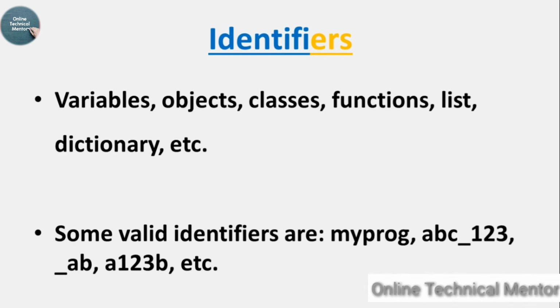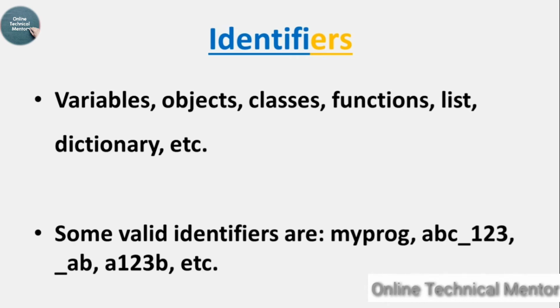Variables is nothing but a container which can hold a single value. The value may be a character or an integer or float variable, that is which contains decimal fractional part. Object is a special type of variable which points to some memory location. Classes is a blueprint, and you can also say that it is a factory of objects. That means objects are created by looking into some classes.